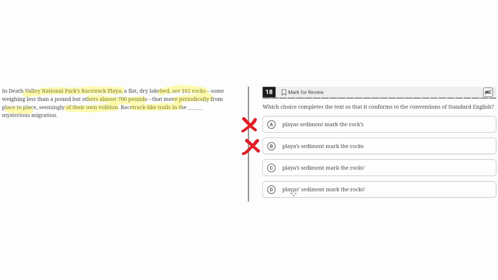D, Playas' sediment mark the rocks'. This is incorrect because although it does correctly use the apostrophe after the s in rocks, it does not properly use the apostrophe in Playas because there's only one Playa, not multiple Playas. So we can eliminate D because of the incorrect use of the apostrophe in Playas. And with that, we're left with C as the correct answer.